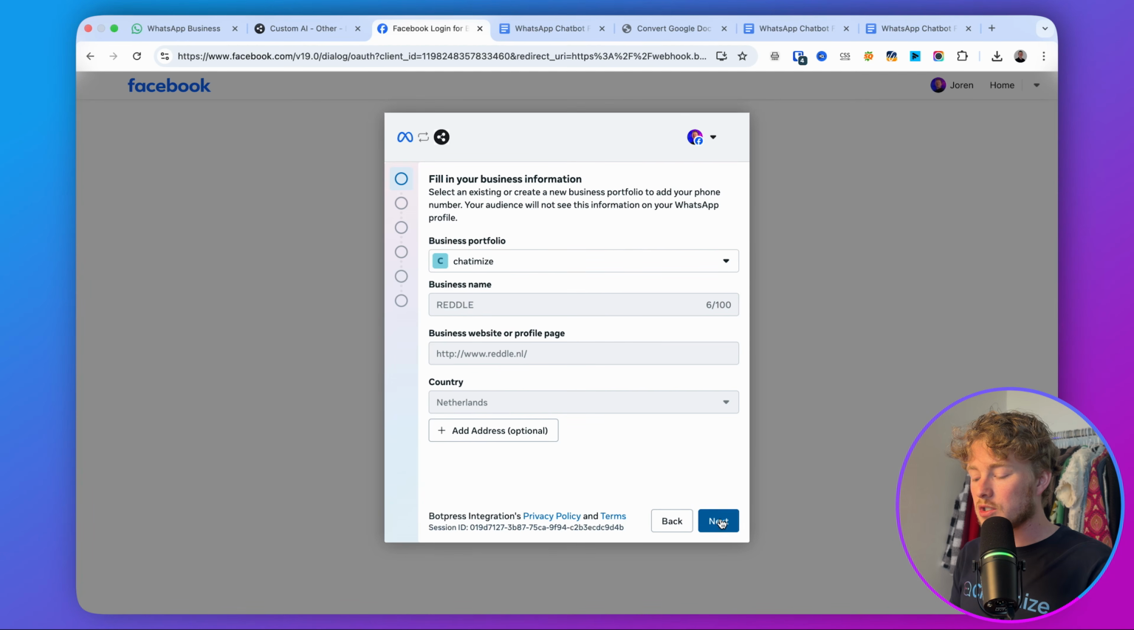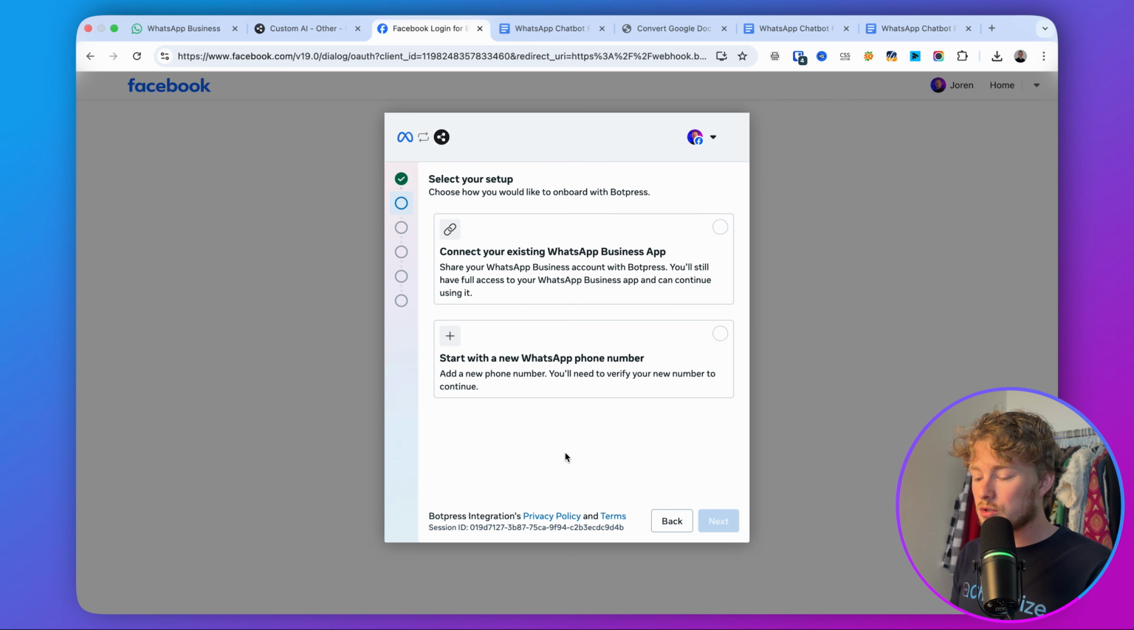And just so you know, this needs to be an actual business. WhatsApp is very strict on this. So if you don't give the information of an actual business, they might block you and they might reject you from using the WhatsApp business platform. So it's really important that it's an actual business. And once you have done that, you can just click on next.